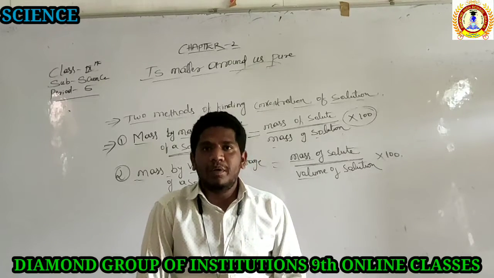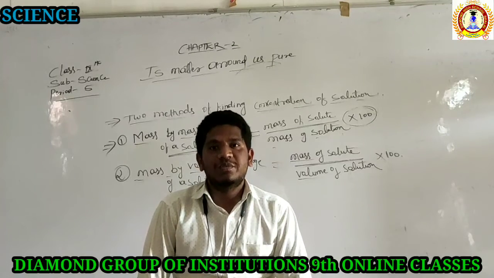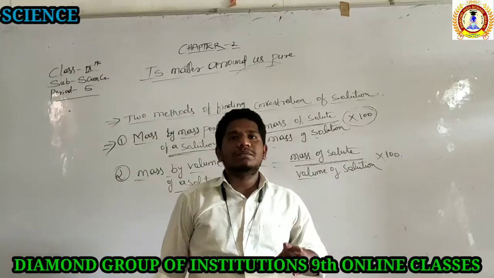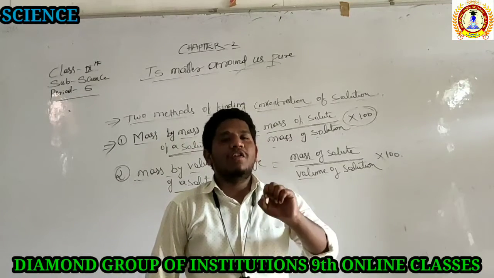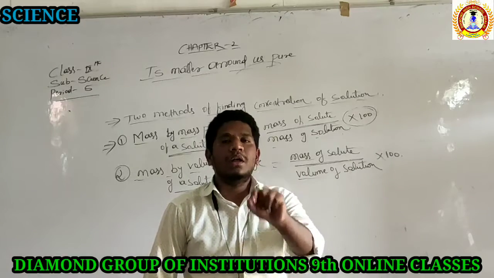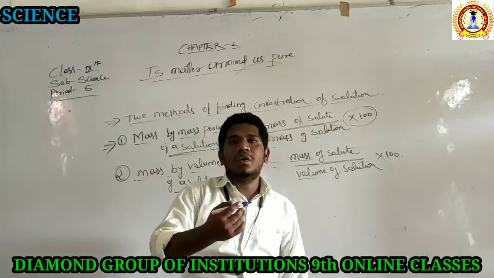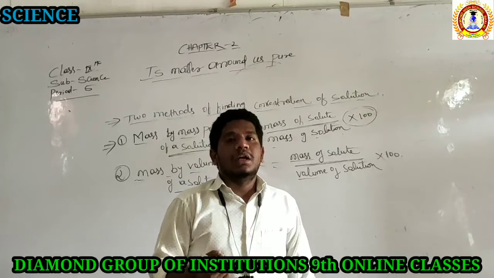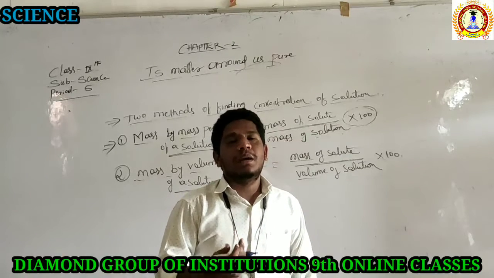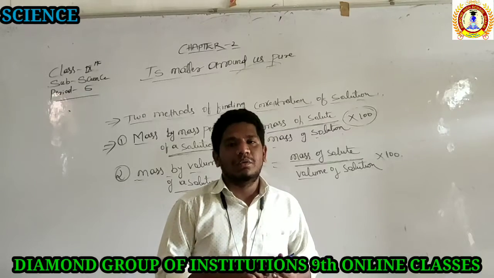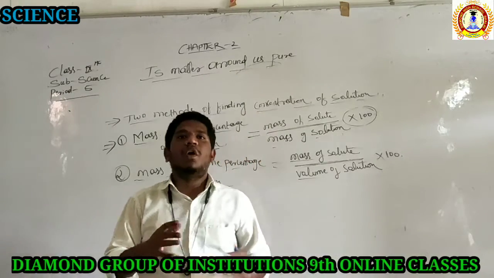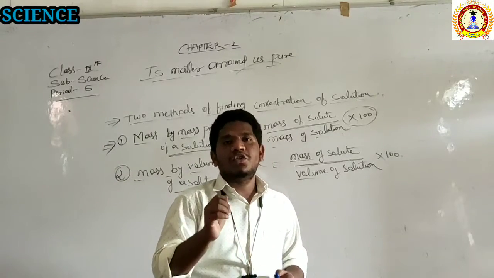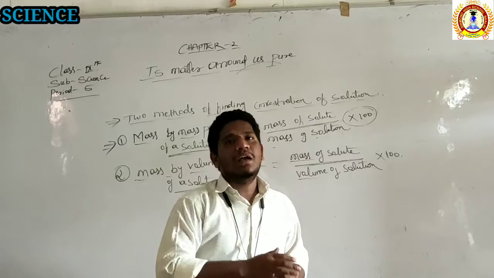What is the first property of a solution? A solution is a homogeneous mixture. Revise that one more time. The second property is that the particles of the solution are very small, up to 1 nanometer in diameter. That is the reason they are not visible to the naked eye. Also, the path of the light is not visible when light passes through the solution. As a result, we say that the solution does not show the Tyndall effect.